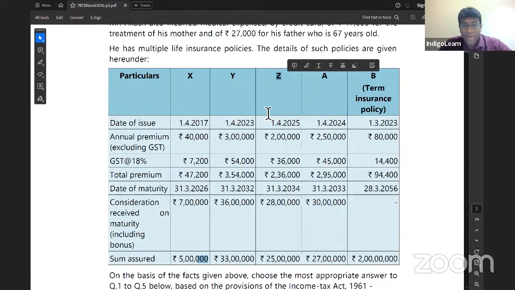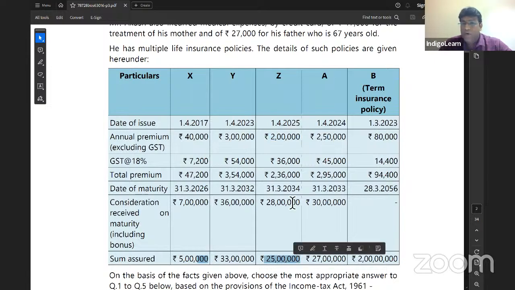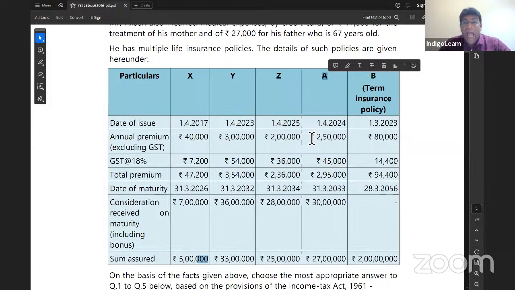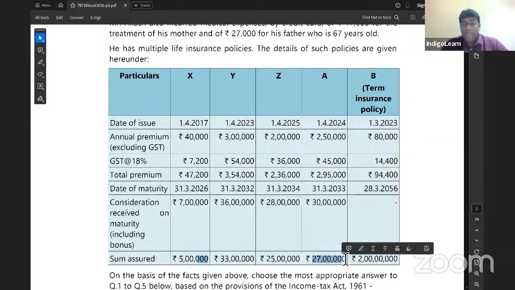Let me look at Z. Z 1/4/2025 and annual premium is 2 lakh and sum assured is 25 lakh. 25 lakh, 10% is 2,50,000. So annual premium is less than 10% of sum assured and it does not exceed 5 lakh. So this is also exempt. Now coming to A. Annual premium 2,50,000. Sum assured 27 lakh. 10% of 27 lakhs is 2,70,000. So my annual premium 2,50,000 is less than 10% of 27 lakh. So that will also be exempt.